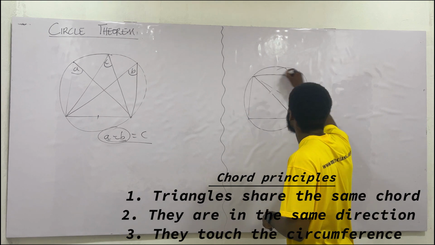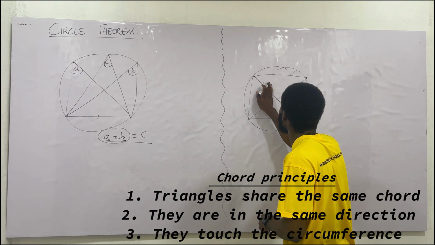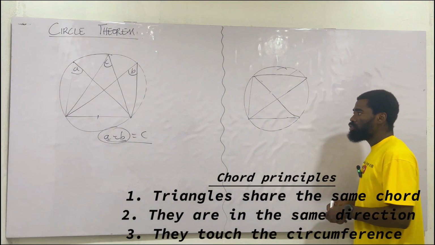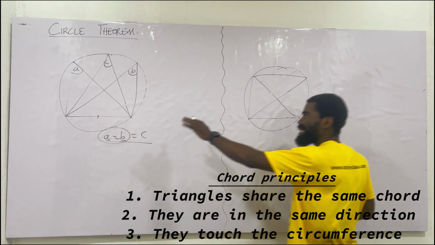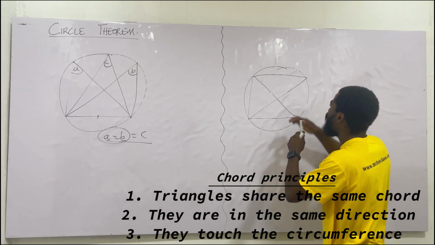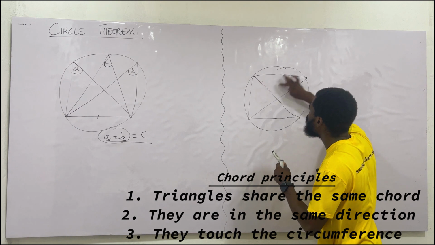I want to draw another triangle here. Good. There's a triangle here and a triangle there. The principle I'm teaching you, if you look at this diagram, you understand it, but if you only follow the diagram, you won't get this. The diagram has changed. Why am I saying so? But the principle remains the same.